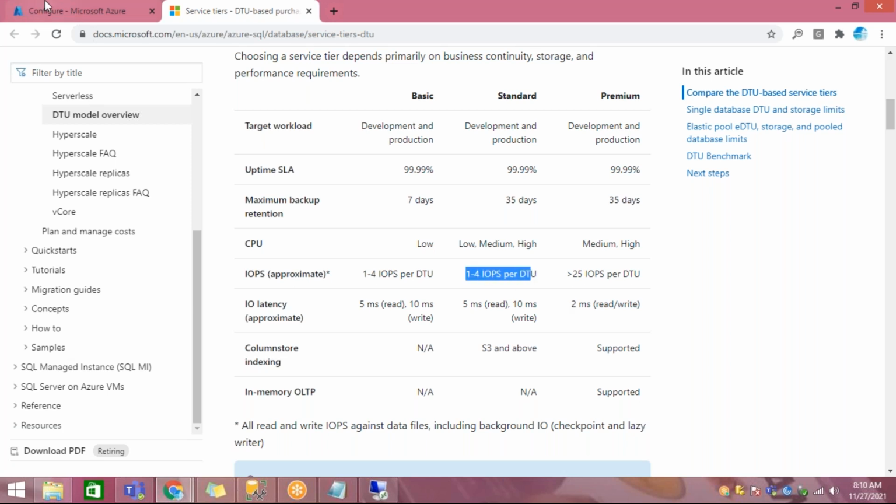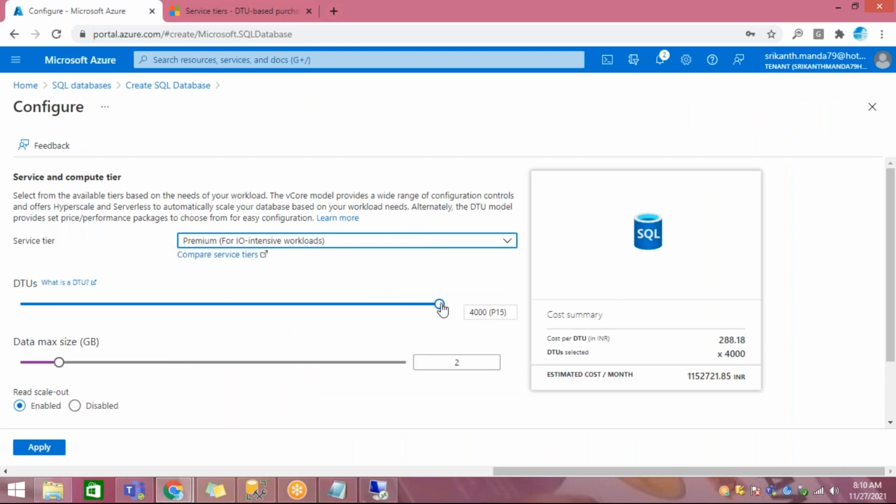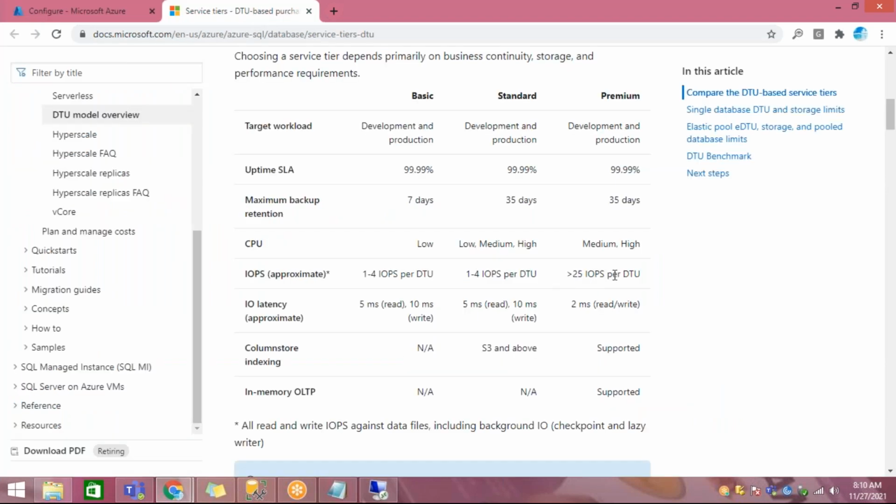Now if you take premium here, say P2 or P4, what is the size of data it supports? Up to 1 TB, and here how many DTUs? 500, right? And the cost is around 270 rupees per DTU.